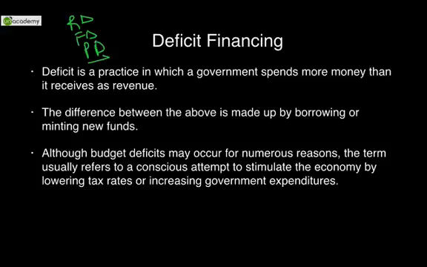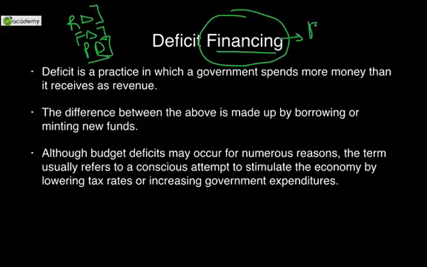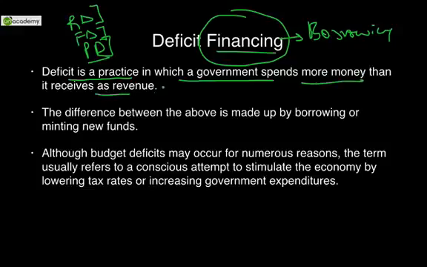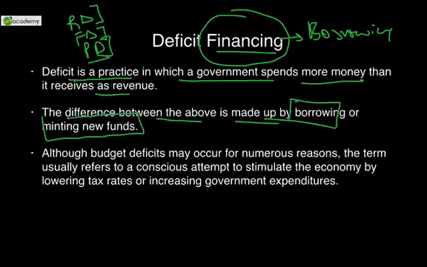Next, if there is a deficit, if there is revenue deficit, if there is fiscal deficit, if there is primary deficit, then such kind of deficit has to be financed. What are the sources? We discussed one of the sources to be borrowing from various sources such as RBI, domestic borrowing, etc. So deficit is a practice in which a government spends more than it receives as revenue. We have discussed. The difference is made up by borrowing or minting new funds. Minting new funds. Let's see how.